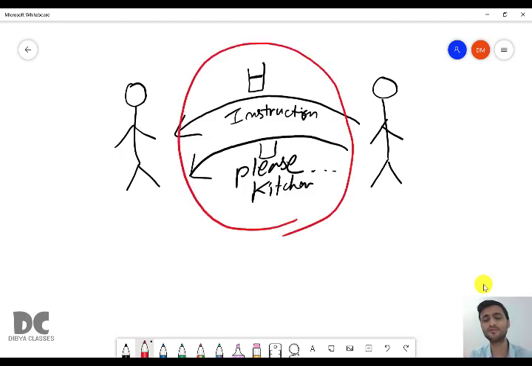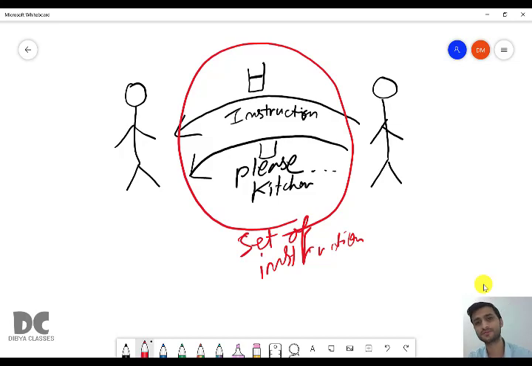Bring me a glass of water, and after drinking, please keep this empty glass in the kitchen. When there are more than one instruction, it is called a set of instructions. So in a program, there can be one instruction or more than one instruction. If there is more than one instruction, we will say that it is a set of instructions.